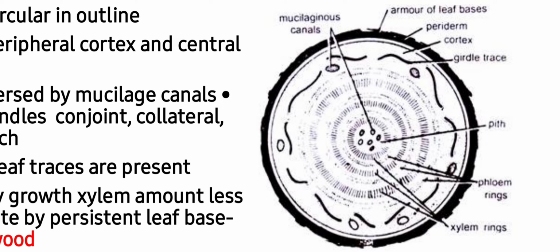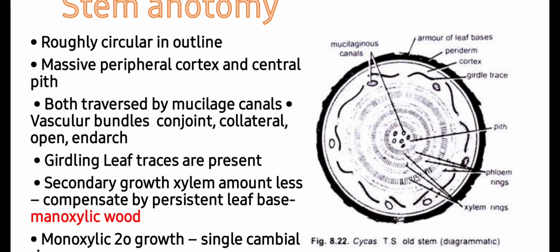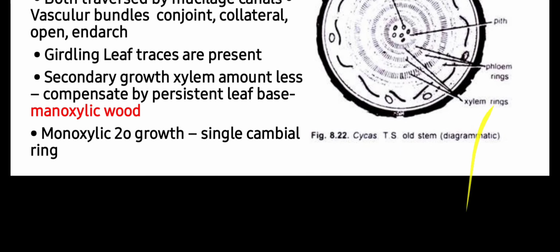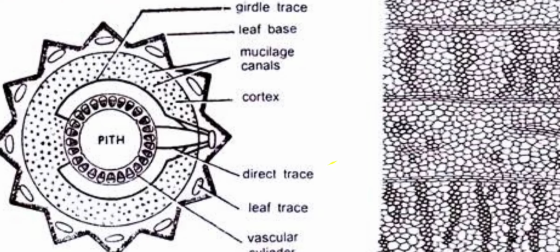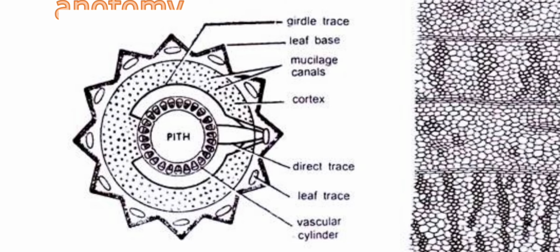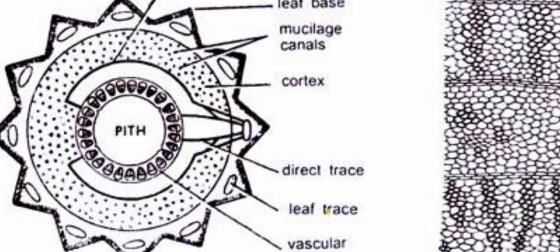Cortex is large and consists of parenchymatous cells filled densely with starch grains. It contains numerous mucilage canals and girdle traces, as you can see in this image. Students, there are two types of traces. One is direct and second is indirect. And you can see this image.